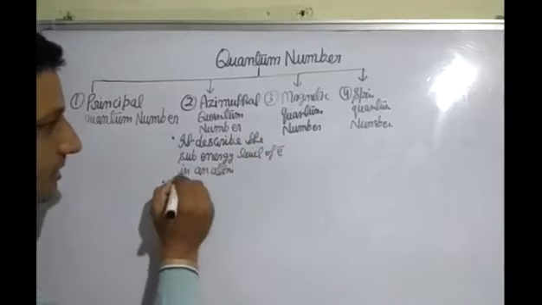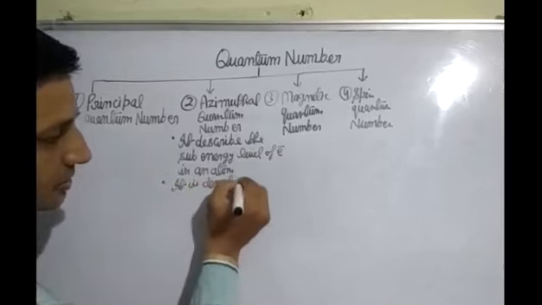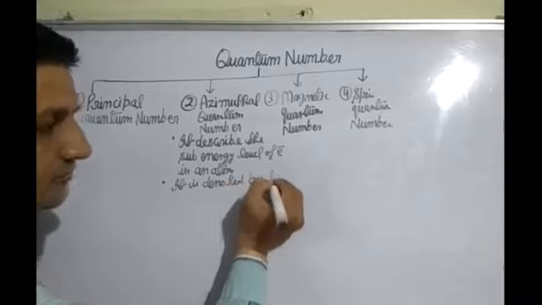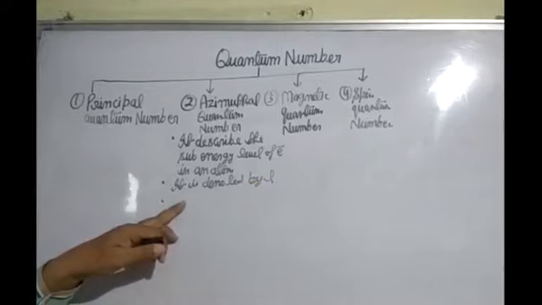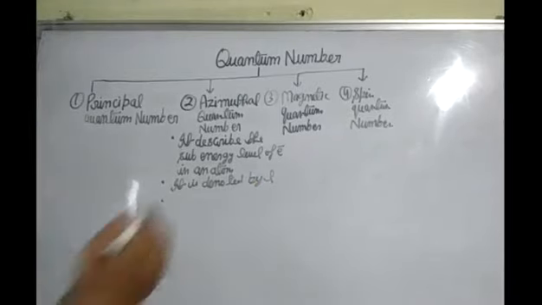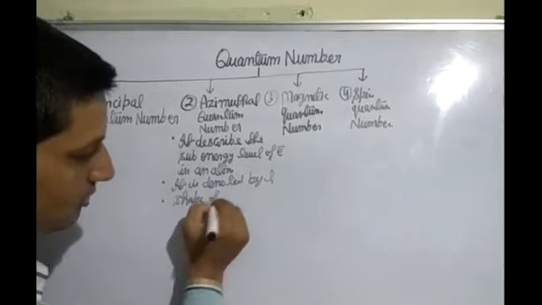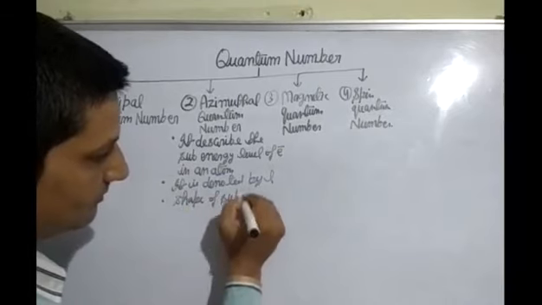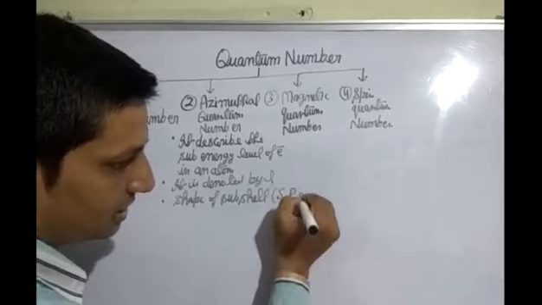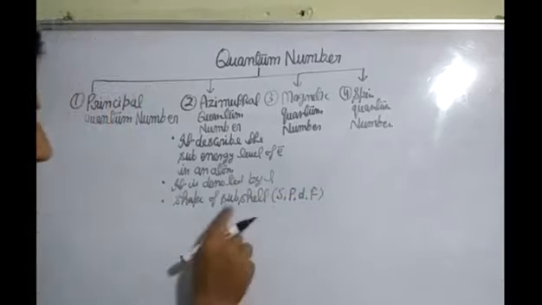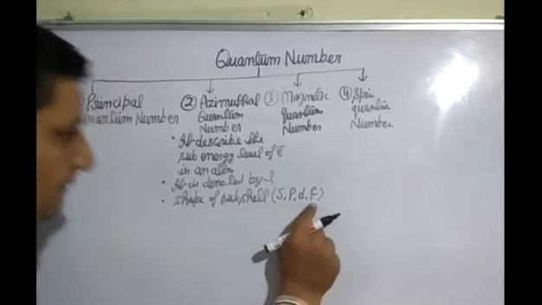It is denoted by L. After this, it also describes the shape of subshell. Subshells are s, p, d, f. Trick to learn subshells is Sallu, Pagi, Dila, Feco, means SPDF.